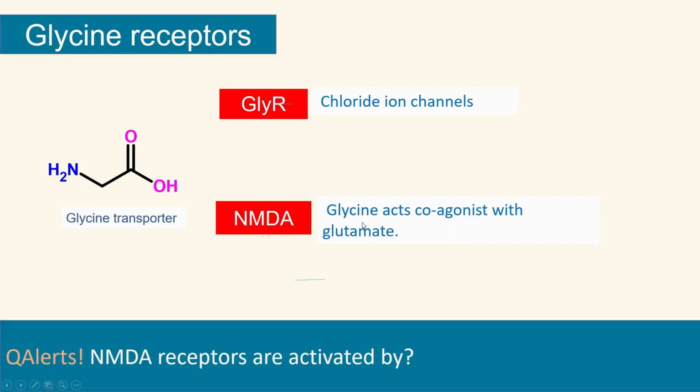So here is the last question for you, question alert. NMDA receptors are activated by what? There are two neurotransmitters that activate the NMDA receptor. One is glutamate and the other one is glycine.